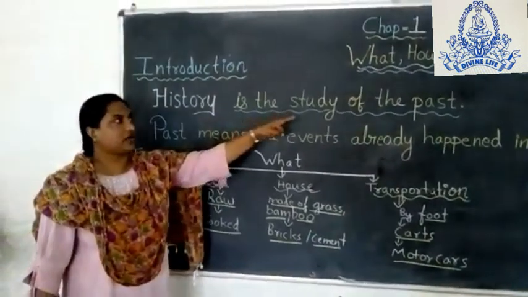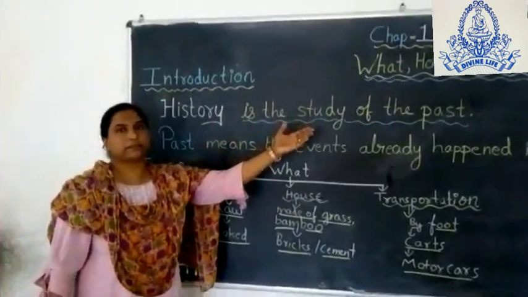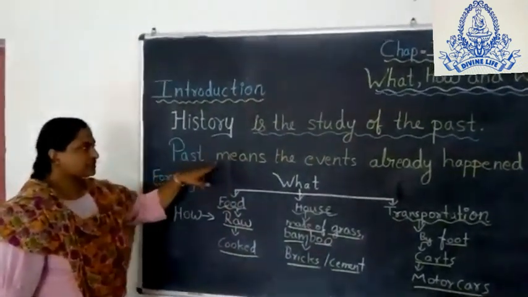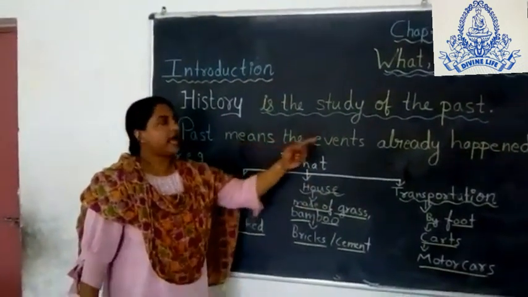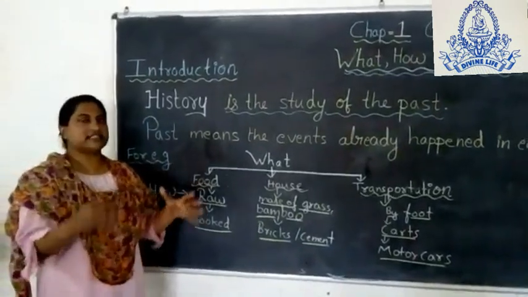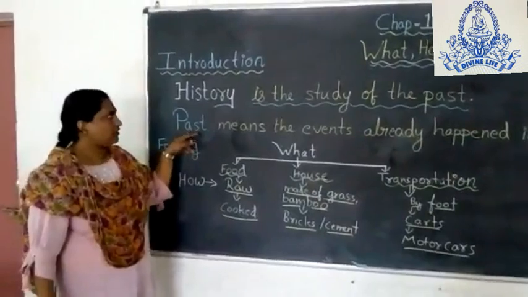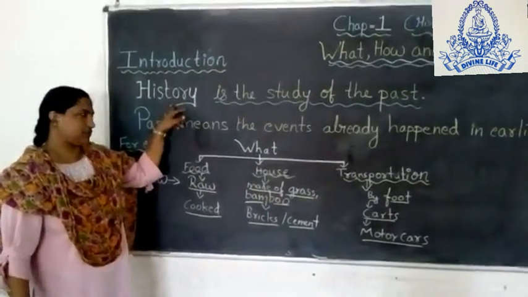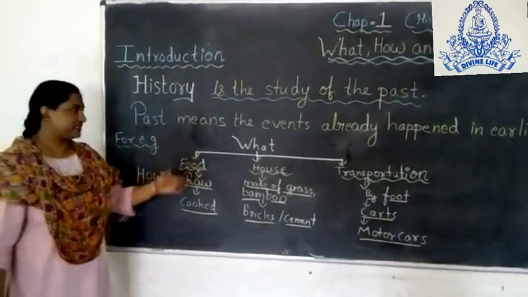History is the study of the past. Now here, what is past? Past means the events already occurred, or we can say happened earlier. So whatever the incidents happened earlier, that we consider as past, or we can say history also. Let us move to some examples so you can better understand.